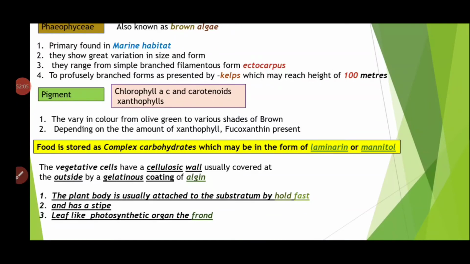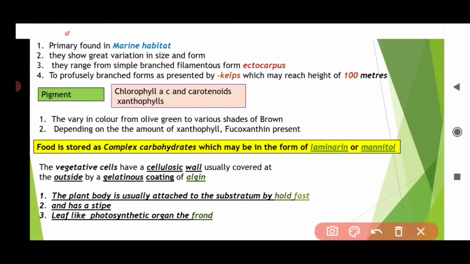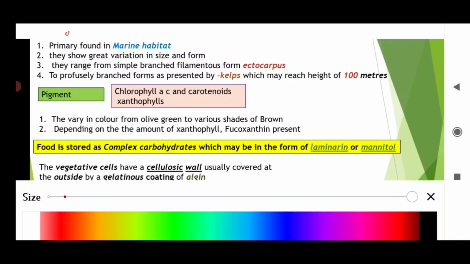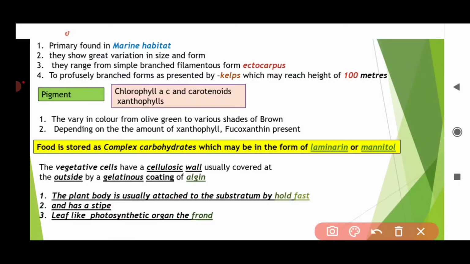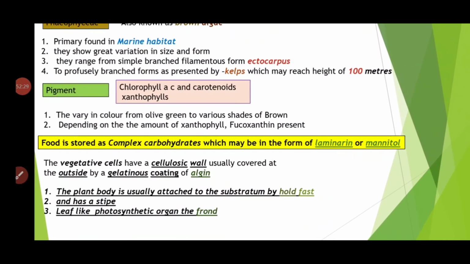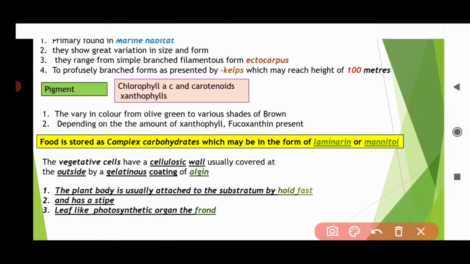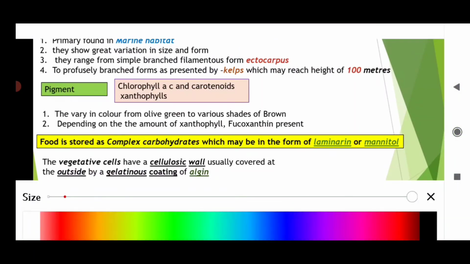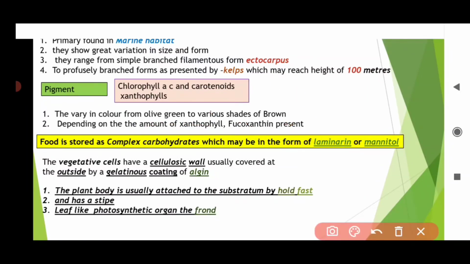They vary in color from olive green to various shades of brown, depending on the presence of xanthophyll and fucoxanthin pigments. Depending on the amount of xanthophyll pigment and fucoxanthin pigment, the colors vary from olive green to different shades of brown. Now next, food is stored as complex carbohydrates.